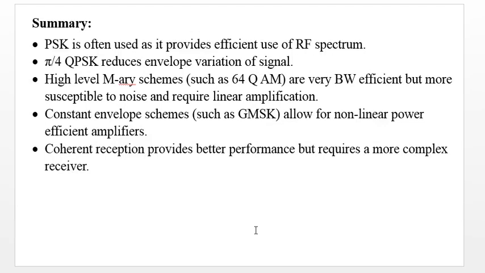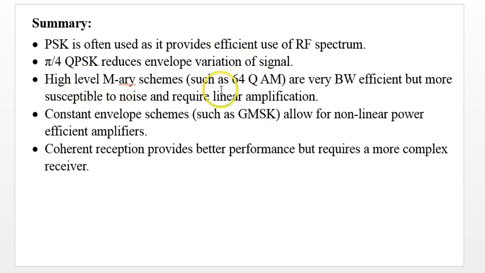Now it comes towards the end. We summarize whatever we have told here. PSK is often used as it provides efficient use of the RF spectrum. So PSK is the most common scheme which is used, and pi by 4 QPSK reduces envelope variation of the signal. That means in QPSK, when there is a phase change of pi by 2, or 180 degrees, there is a discontinuous variation of phase, but pi by 4 QPSK reduces envelope variation of the signal.